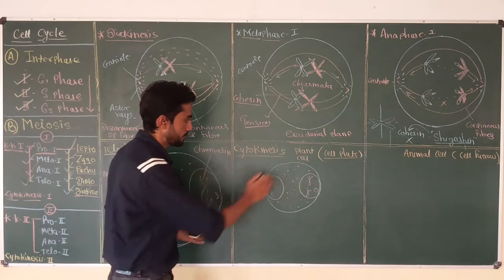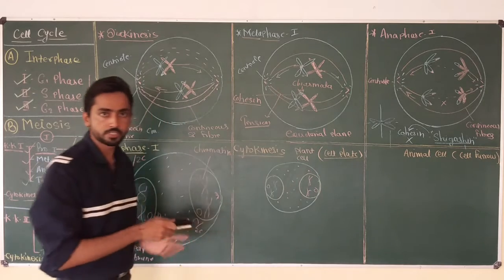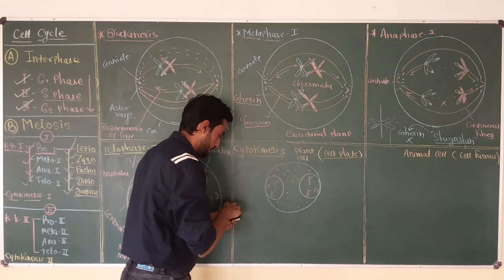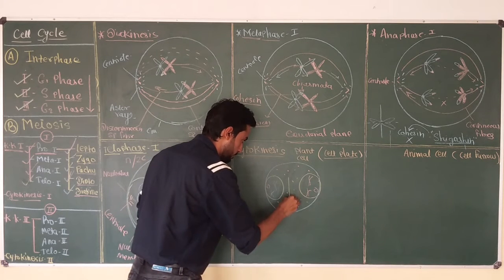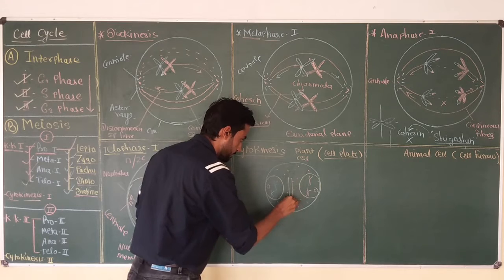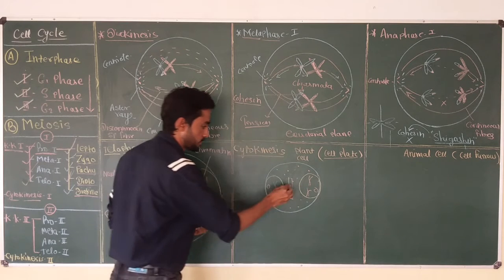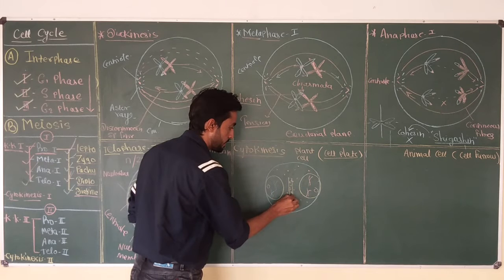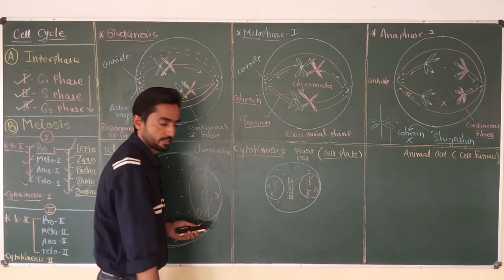Okay. Now, if this cell wants to divide by cell plate formation, initially a structure is produced in the pre-decided position, and that structure is going to have different vesicles which come from the Golgi complex.